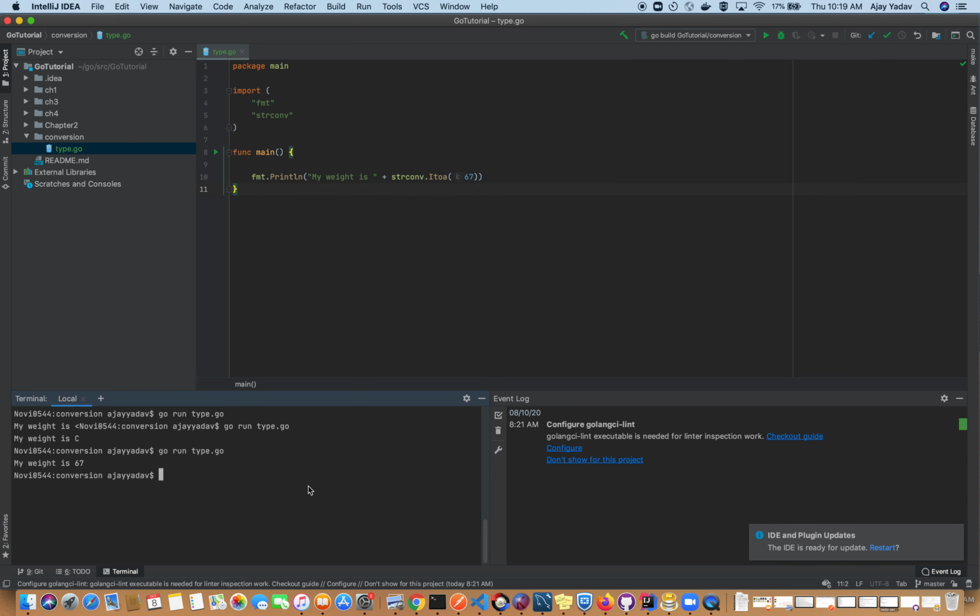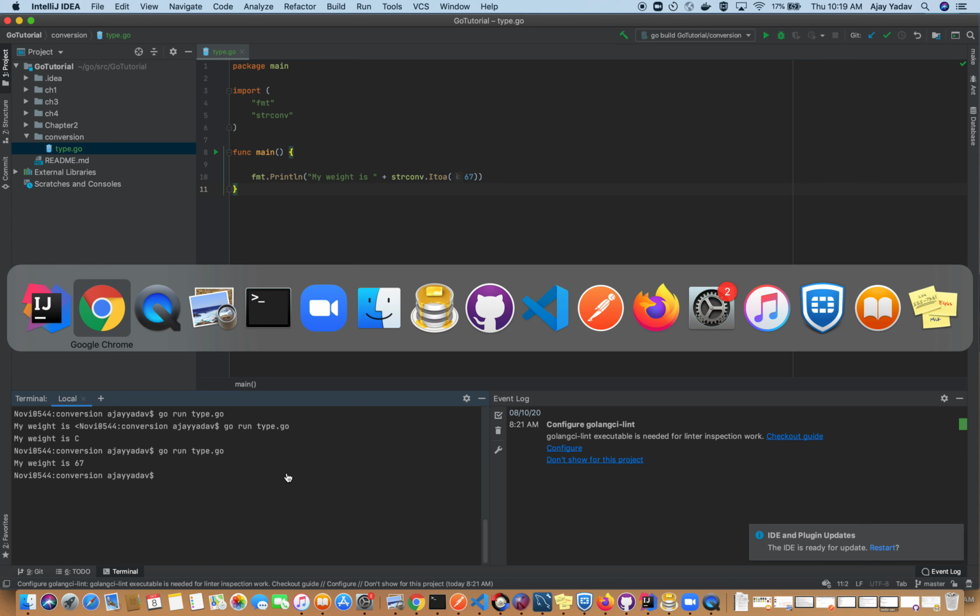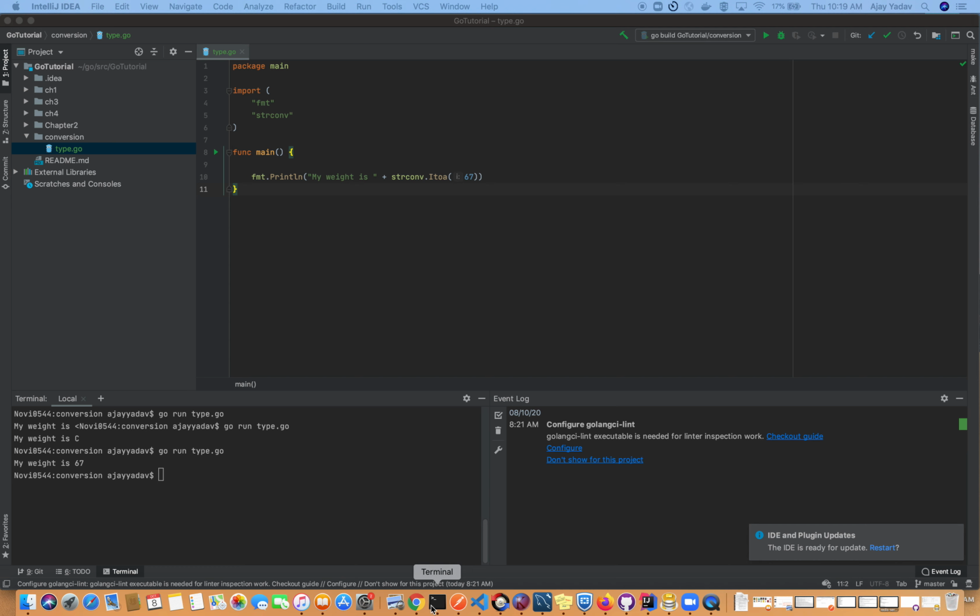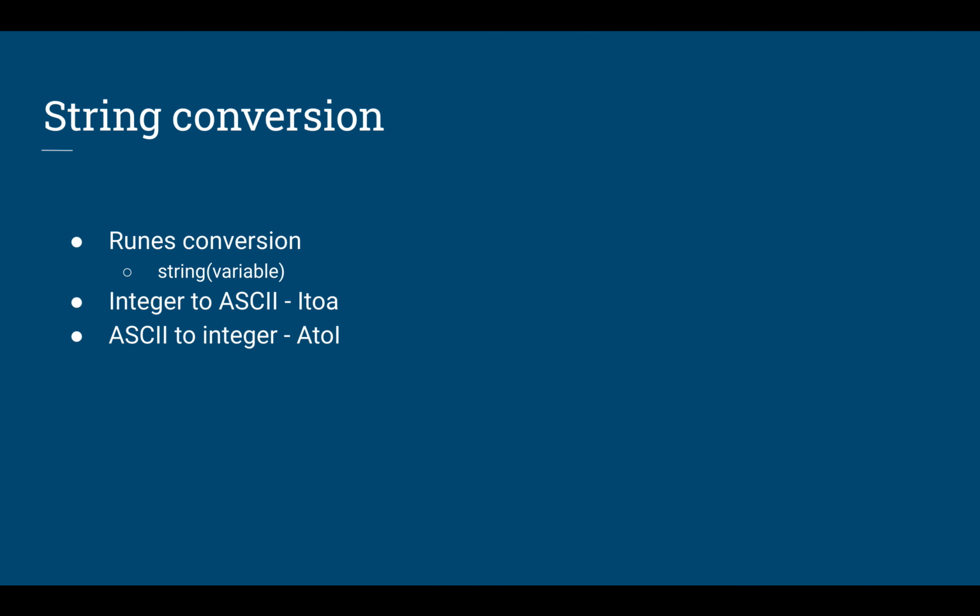If I run it, now it is printed correctly. That's the way you should convert any number into a string. I think you got the idea. Similarly, whenever you have to convert a string number into an integer value, you can use the ASCII to integer conversion method, Atoi.